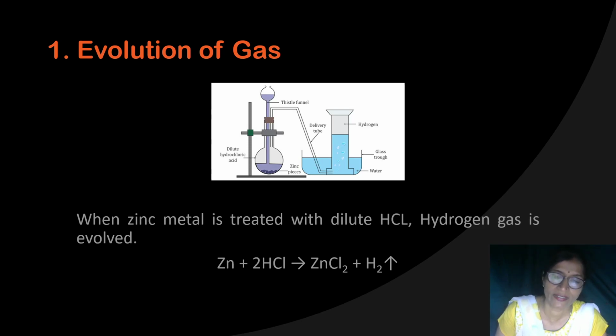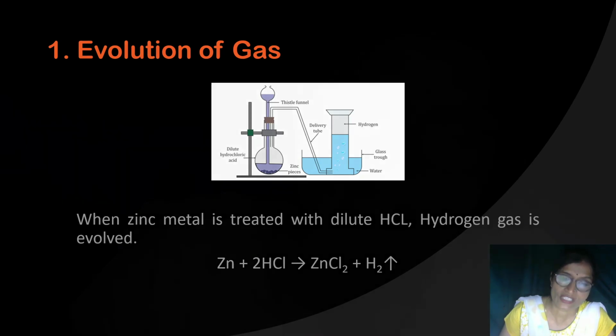Hydrogen we can identify easily because it burns with a pale blue flame and pop sound. Hydrogen sulfide we can identify by its smell of rotten egg. Carbon dioxide, how will you identify? Yes, carbon dioxide turns lime water milky.